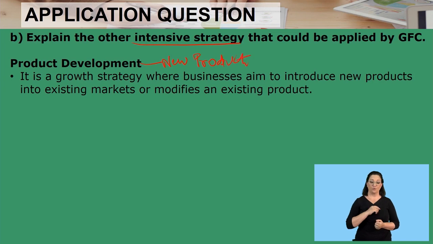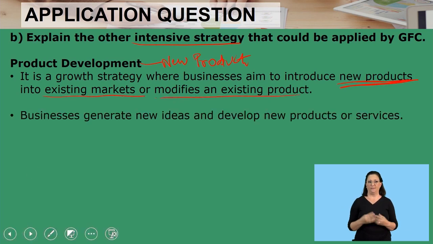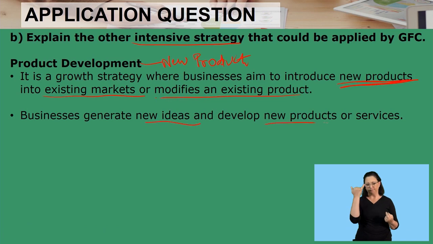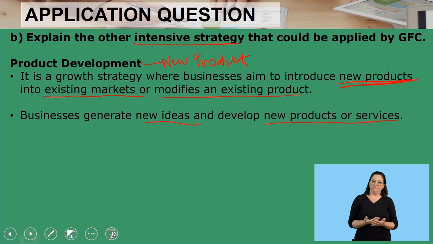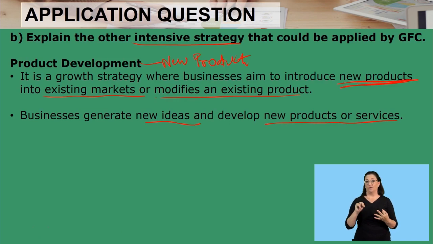It is a growth strategy where the business aims to introduce new products into existing markets or modifies an existing product. The business generates new ideas and develops new products or services. So I hope you understand intensive strategy, 3 types of intensive strategies: market penetration, market development, and product development.